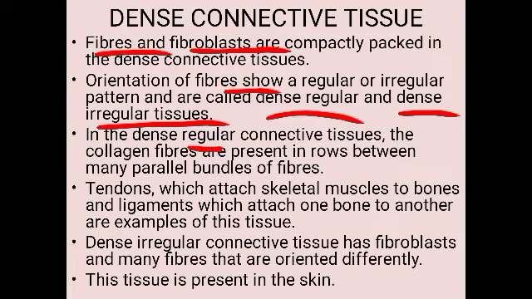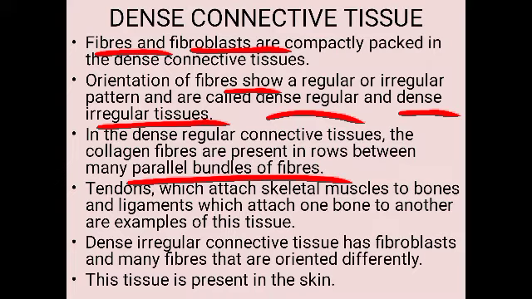So in the dense regular connective tissue, the collagen fibers are present in rows between many parallel bundles of fibers. Which bundles of fibers? That is the elastic fibers. So have you understood? That is dense regular connective tissue.